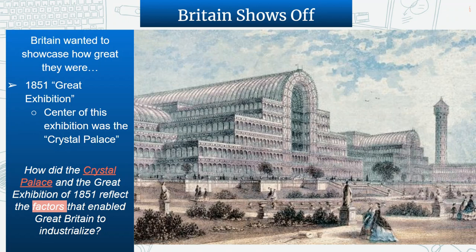It's basically like a World's Fair of all the stuff that Britain can do and make and technology, things like that. And we can see just how this would reflect all of those, the 6 or 7 causes for Britain industrializing first. Government involvement here, sponsoring these things, massive show of effort, entrepreneurs, technology, all of these things come into the Crystal Palace. So good to know. It's no longer a thing, but still.